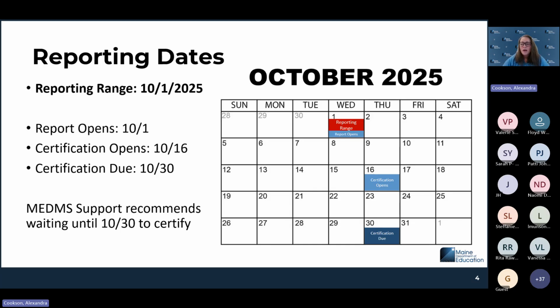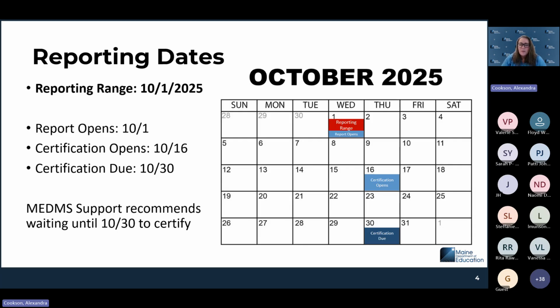So we do recommend trying to get as much done in the first 2 weeks of October as you can, because once we get into certification being open, reports will start to lock down. And if someone else has certified, the data won't go through to the report. We have to decertify their report. Then you have to recertify that data. So it gets a little bit tricky. So we do ask that you try to get as much in as you can before that 10/15 transition to 10/16.